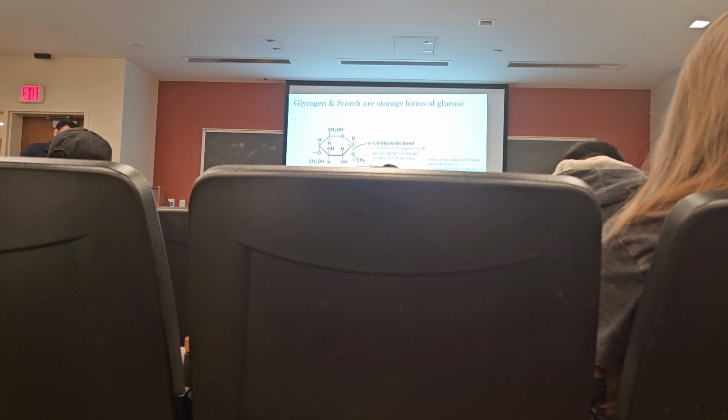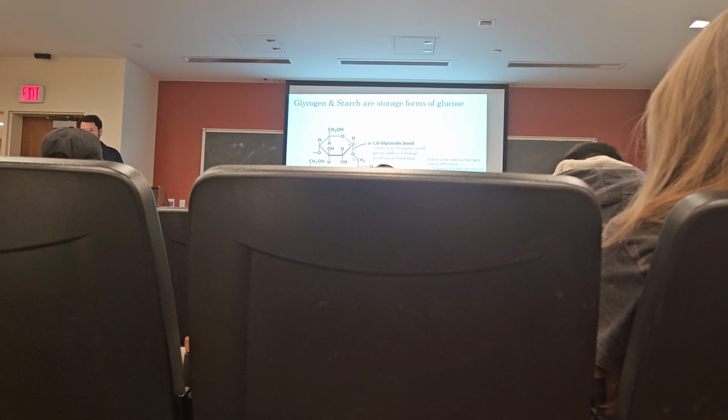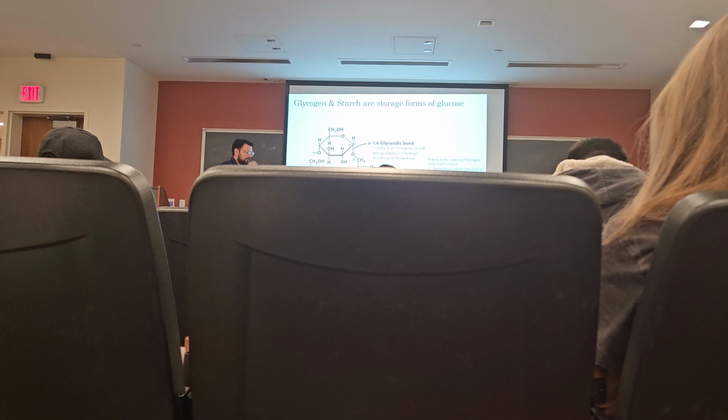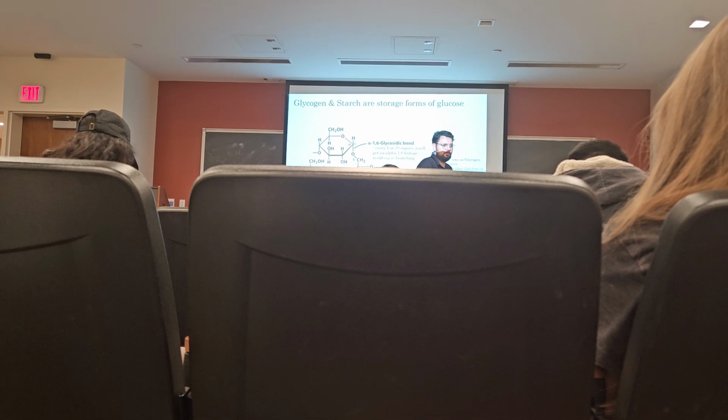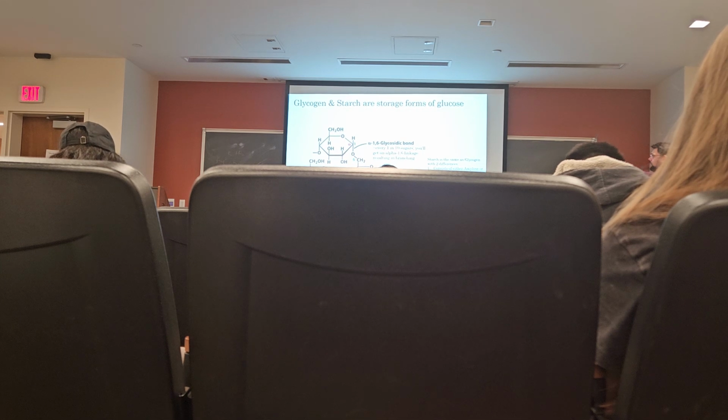In order to combat this, well, the cell still needs that much glucose, but instead of storing it as individual glucose molecules, they polymerize it into one giant glucose molecule called glycogen. And in this case now, because again, that osmotic pressure is based only on the number of molecules, we've taken millions of molecules and combined them into one bigger molecule, but that doesn't matter. Now we've relieved the osmotic pressure. This is why we need storage forms of glucose like glycogen and starch.